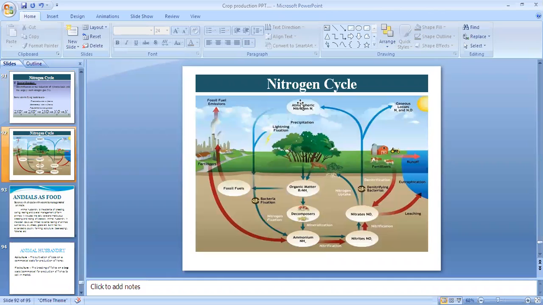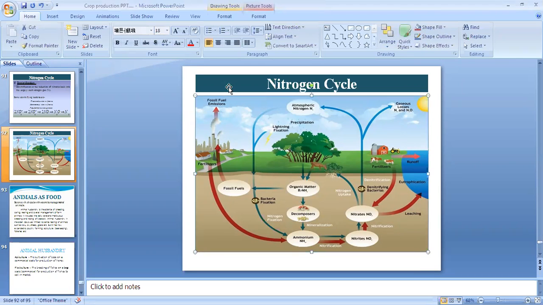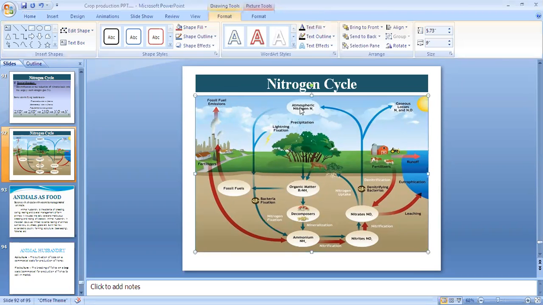First of all, atmospheric nitrogen. See this? This is the atmospheric nitrogen. It is converted through the nitrogen fixation process into organic form, like ammonia. Later, different kinds of decomposers are also involved.